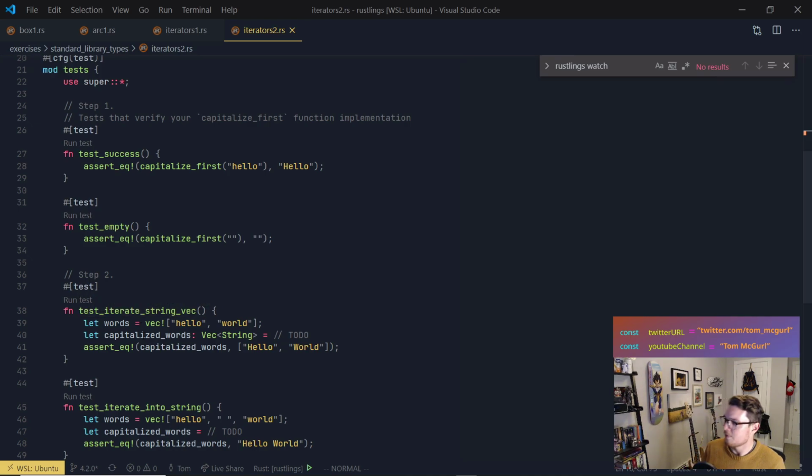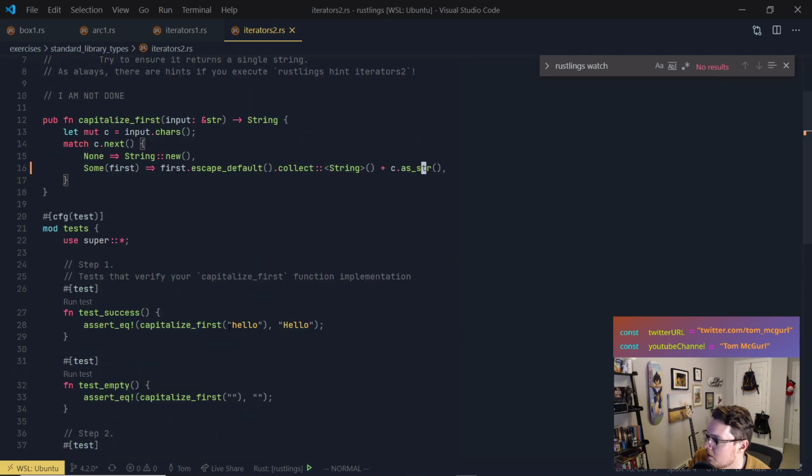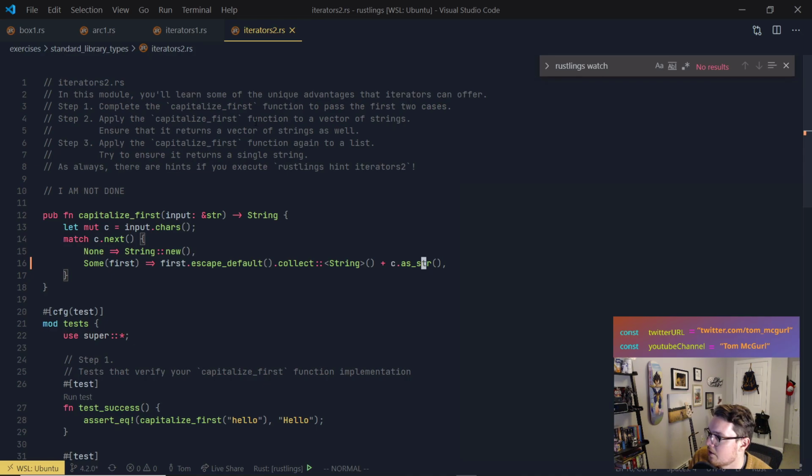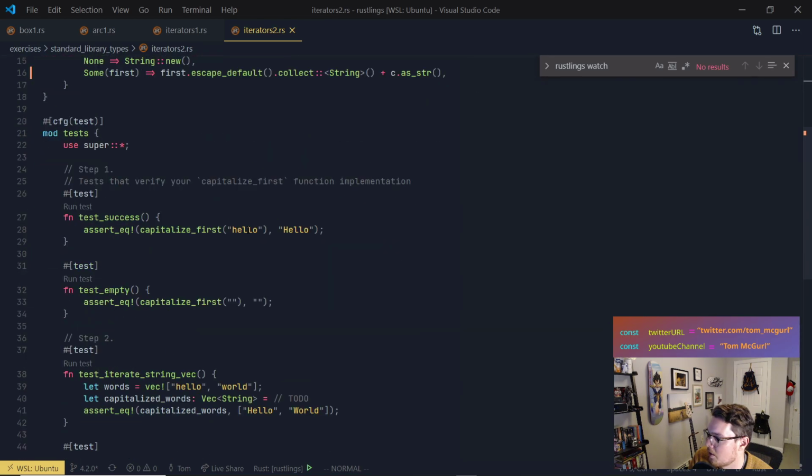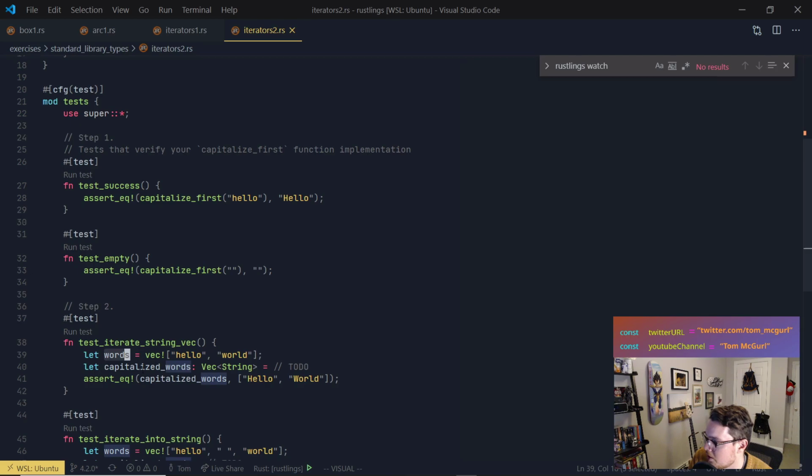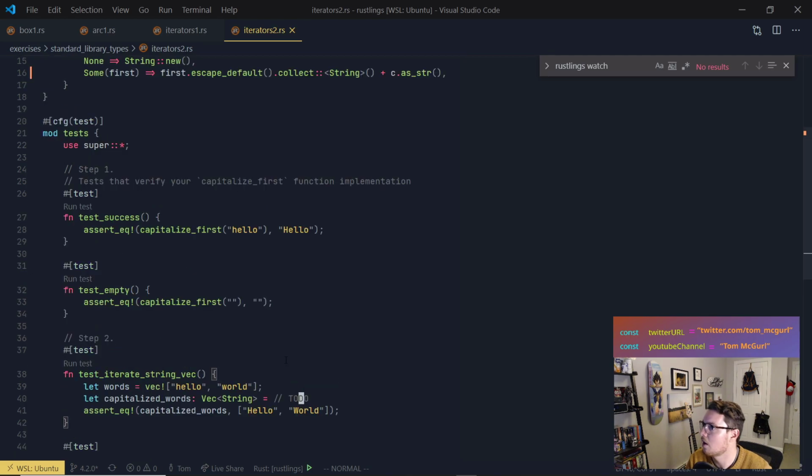Okay, here's step 2. So step 2 is test iterate string vec. So let words equal vec hello, world. So we need to make sure that we can apply the capitalize first function to a vector of strings, and ensure that it returns a vector of strings as well. So we have words, it's a vector of strings, capitalized words equals Vec String, and then we have the todo. Assert equal capitalized words, hello world. So we want to, for each item in the vector, apply capitalize first on it.